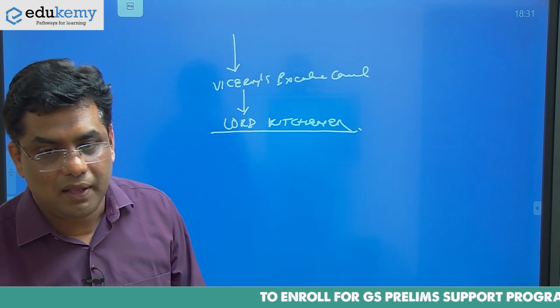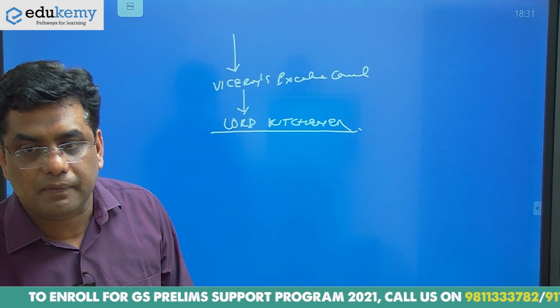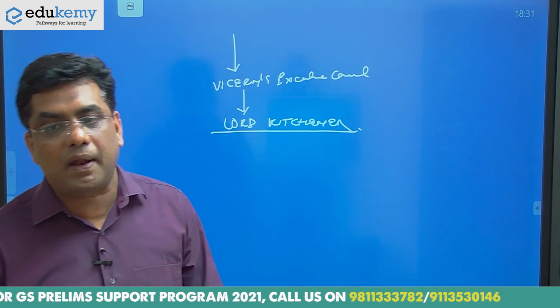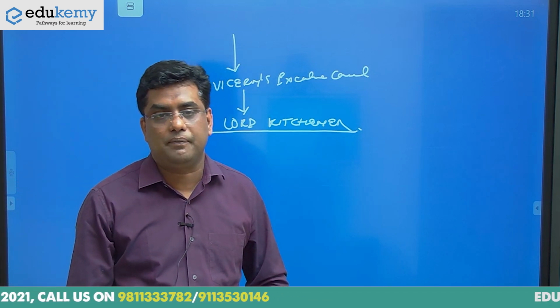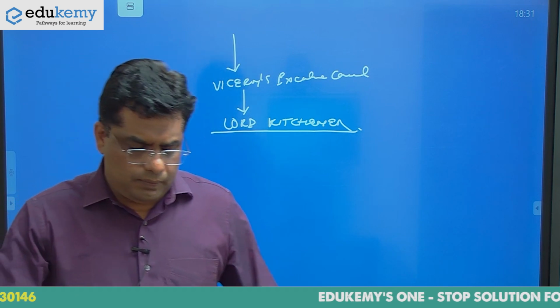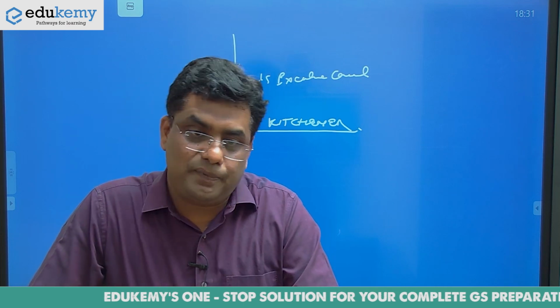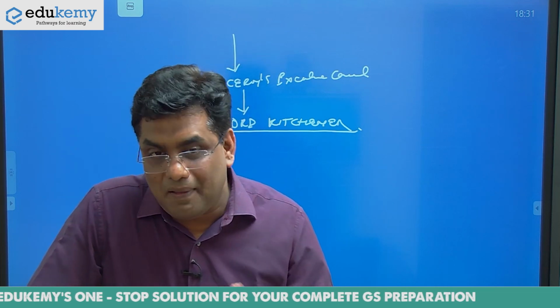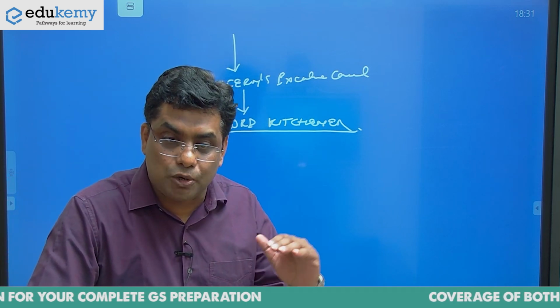You understand that he wanted to check the military preparedness of the Indian military. He started the Kitchener test, high jump, long jump, and what he saw was that the preparedness of the military was at its lowest level.